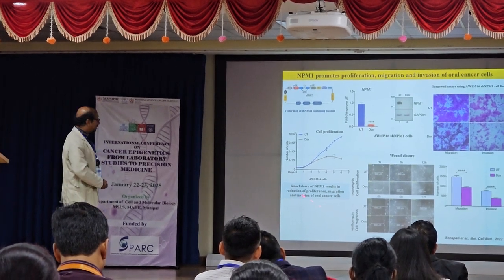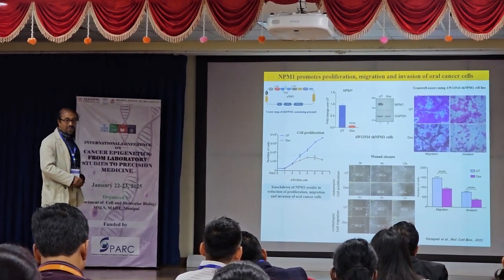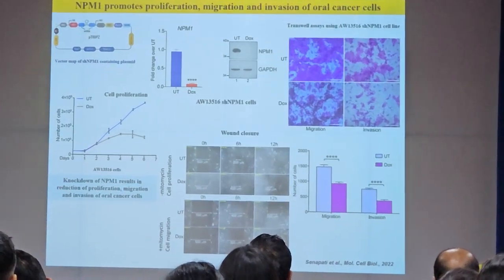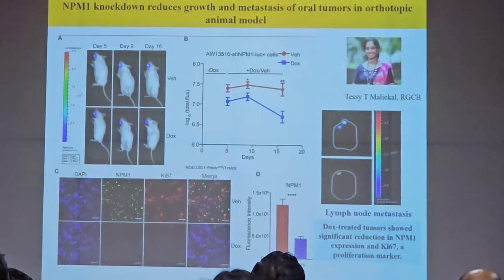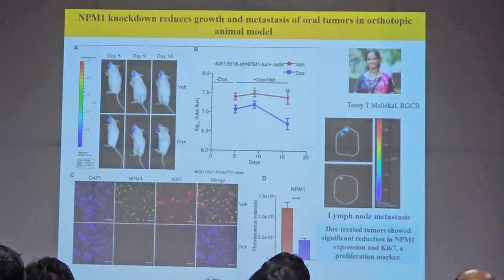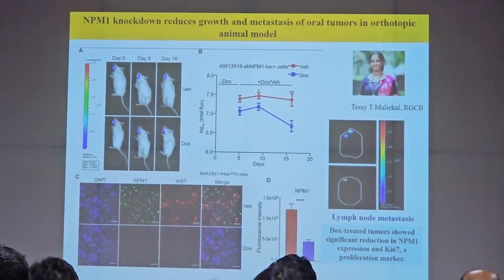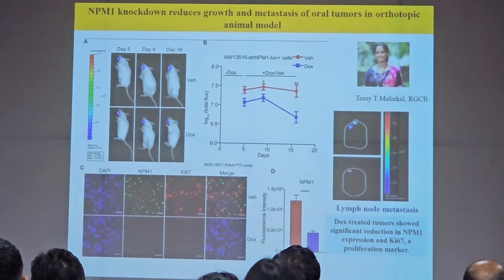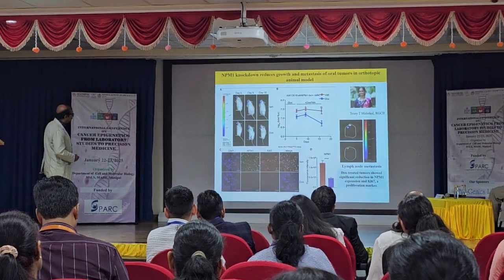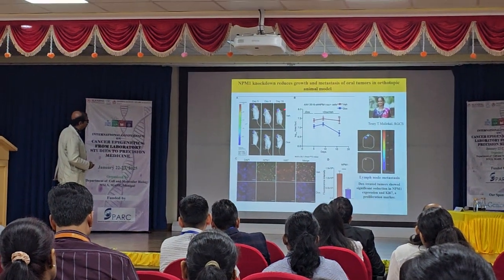By the way, these cell lines are not bought from abroad. This is a cell line from Indian patients. Okay? We created a tongue model. This is the model created by Tesi from RGCV. And there, as you see, when NPM1 is there, the tumor progression is high.